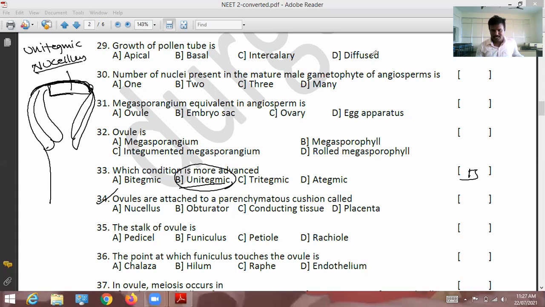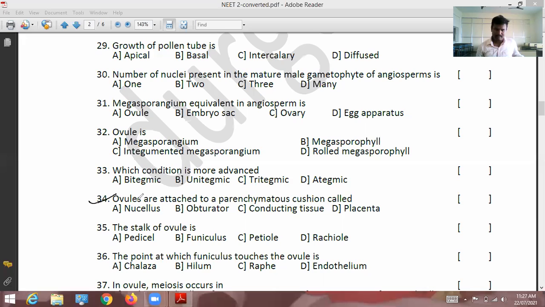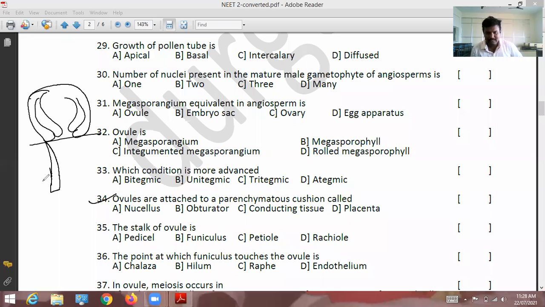Question 34, try to say. Ovules are attached to the parenchymatous cushion called. See, this we discussed many times. This is the ovule. This ovule is attached to the parenchymatous cushion.